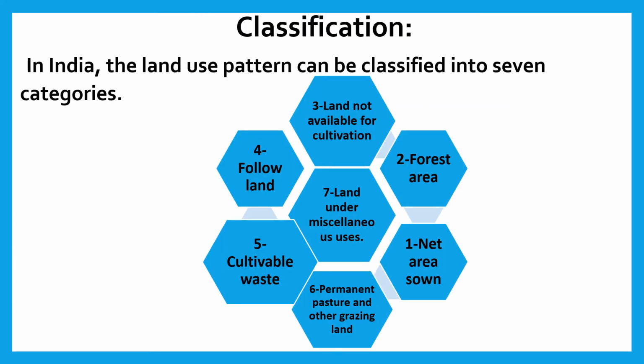Let's see the classification. In India, the land use pattern can be classified into 7 categories, children. How many categories are there? 7 categories. Land use pattern can be classified into 7 categories. That is, first one is a net area zone. Second, the forest area. Land not available for cultivation, fallow land, cultivable waste, land under miscellaneous uses, permanent pasture and other grazing land.